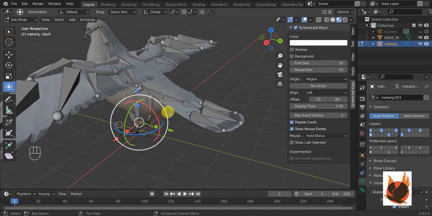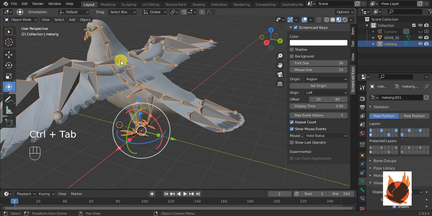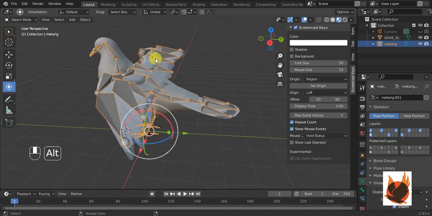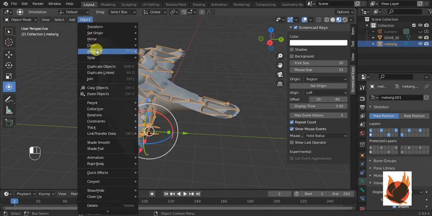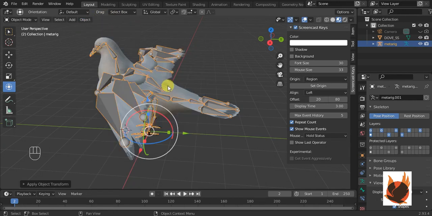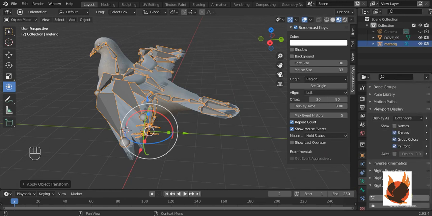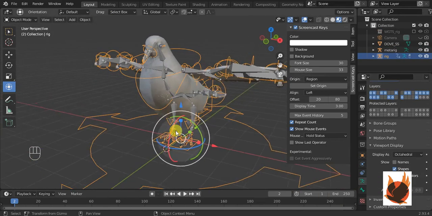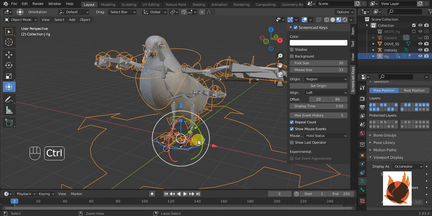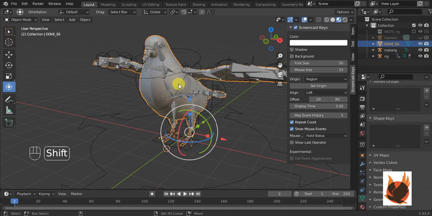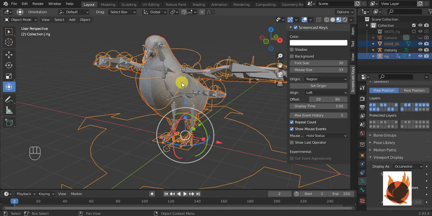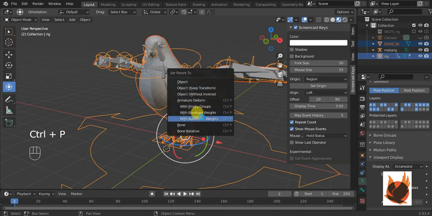Now I am going to come out of edit mode of the skeleton, apply all transforms, and then generate a rig. I think I have no error. Select the body, then press Shift and select the rig you have generated, press Ctrl P, and choose automatic weights.